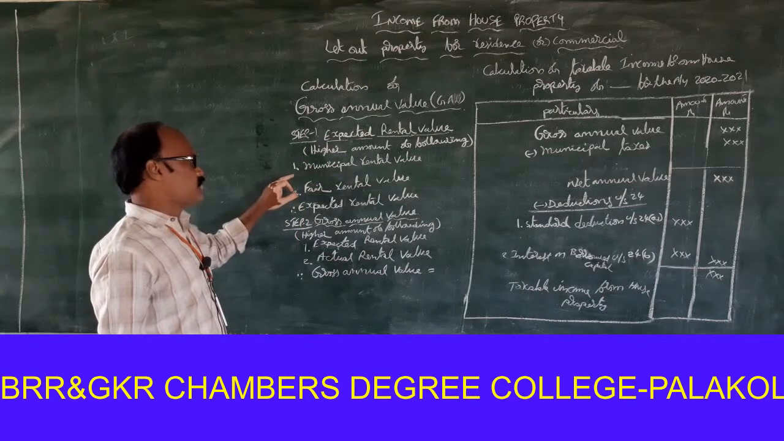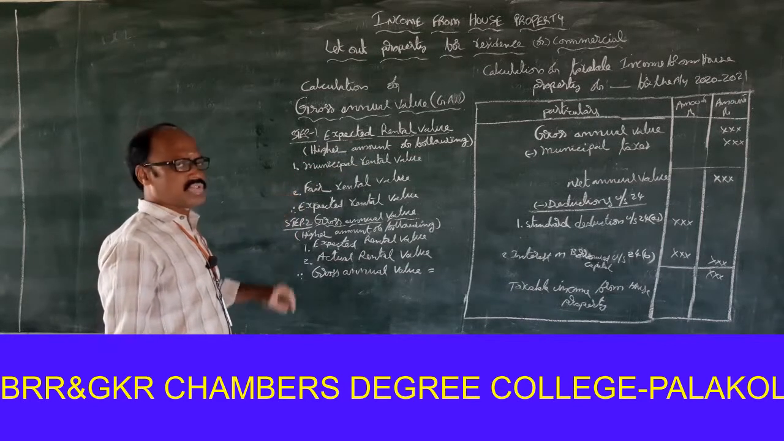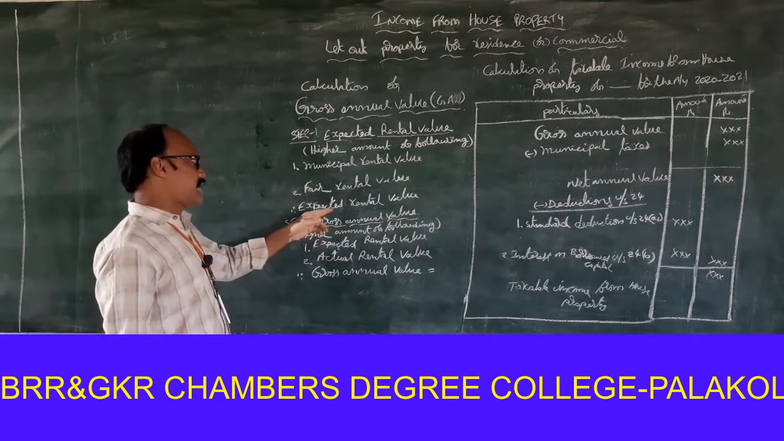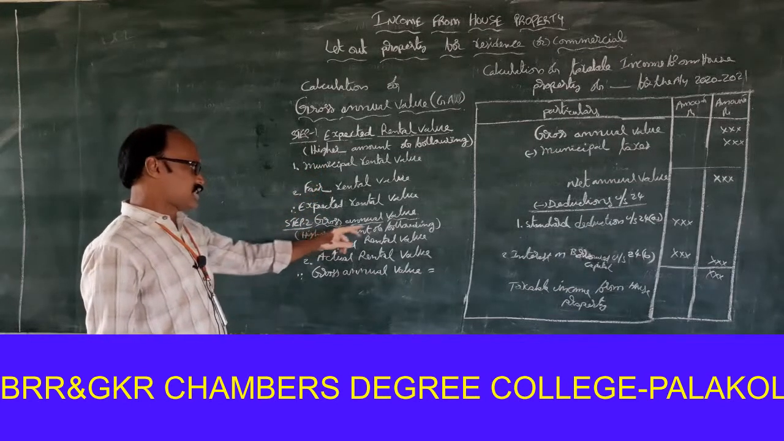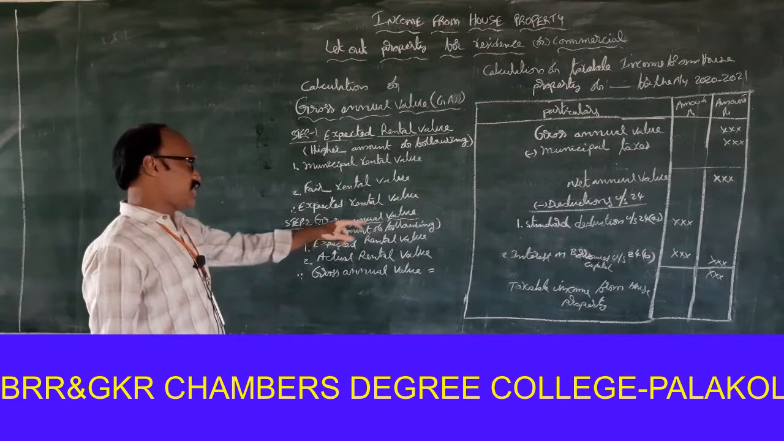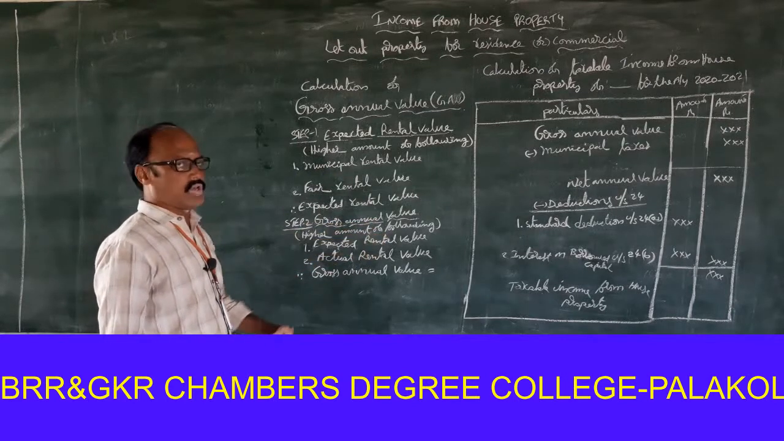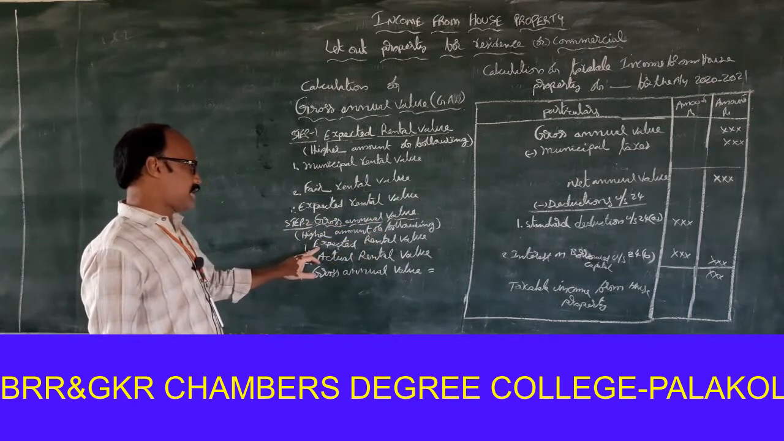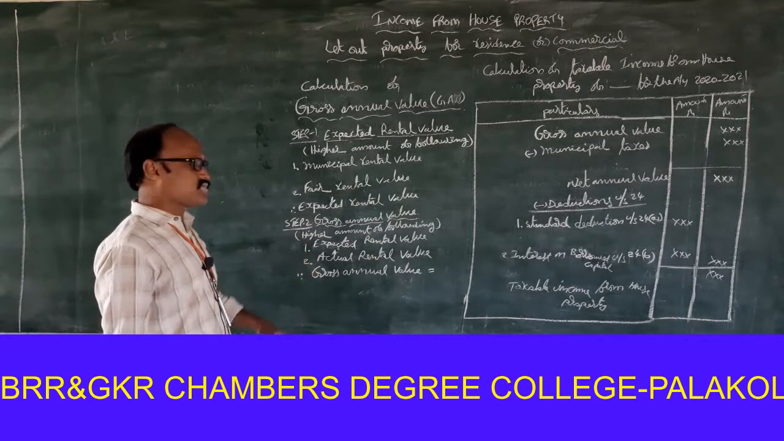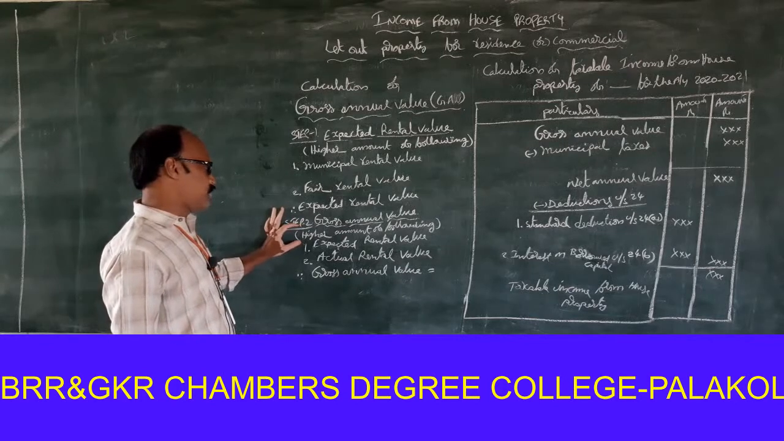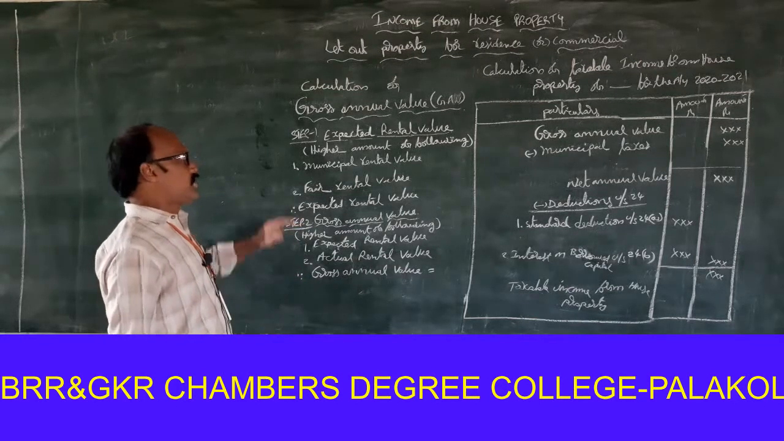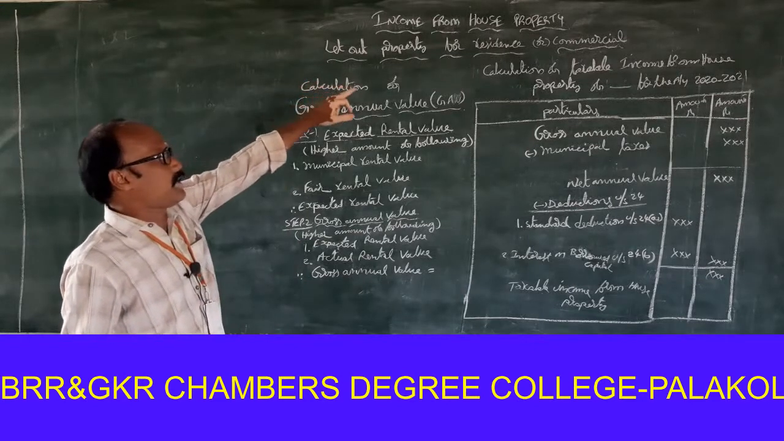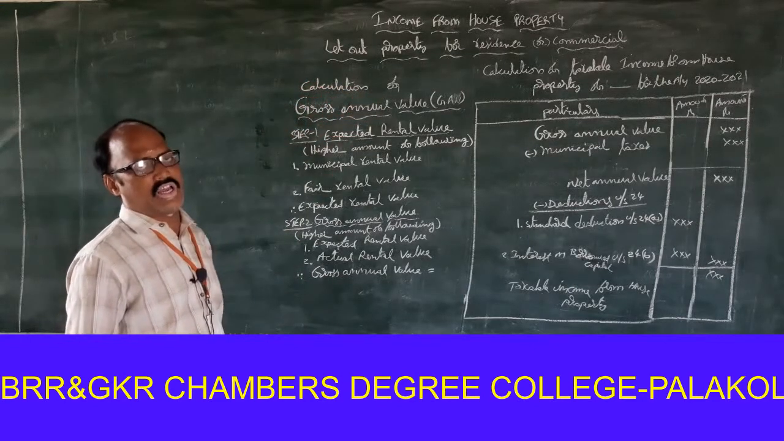First one, municipal rental value. Second one, fair rental value. Expected rental value is the higher amount of these. Step 2, gross annual value, the higher amount of the following: one is expected rental value, second is actual rental value. So the gross annual value is treated as the higher amount in step 2.